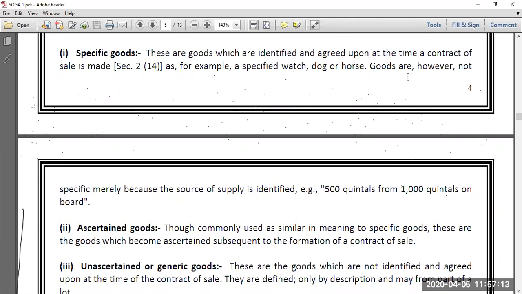And so he selects 100 tins and then those 100 tins are set apart with a view to send it to Chandan Provision Store on the very next morning. The moment such selection happens, those unascertained goods become ascertained goods. So now the unascertained goods have become ascertained goods. So this is one another example of specific goods, ascertained goods and unascertained goods.